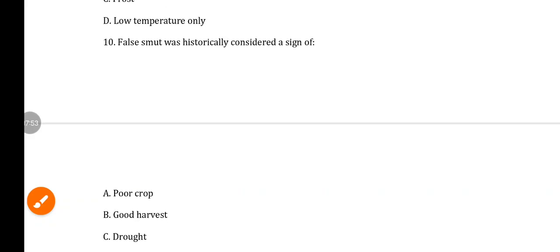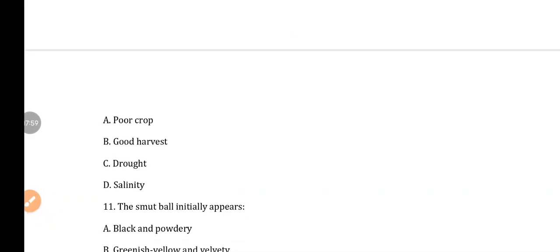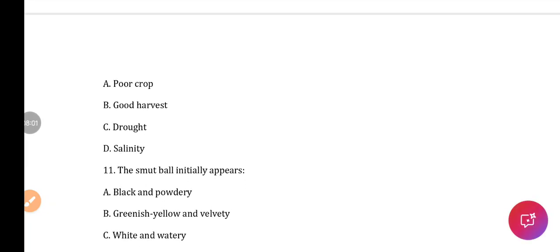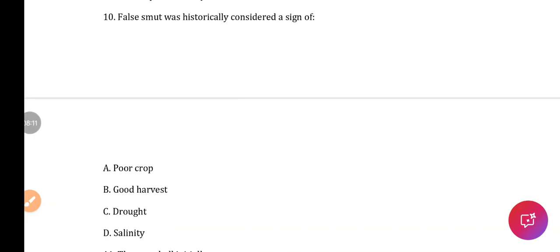Next question number 10. False smut was historically considered as a sign of option A poor crop, option B good harvest, option C drought, option D salinity. So the false smut was historically considered a sign of good harvest.